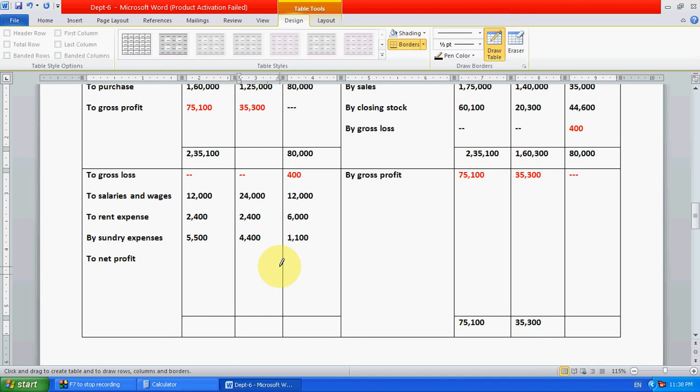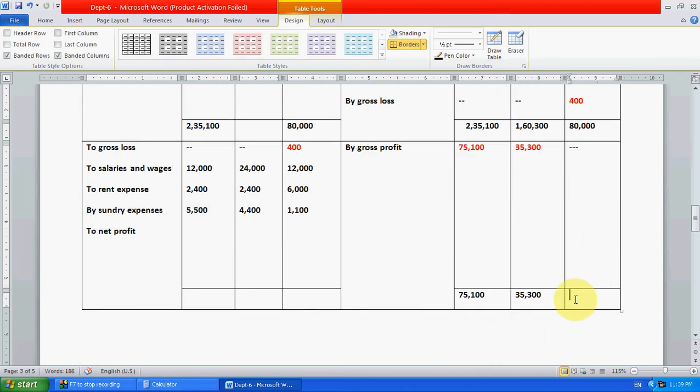Here it is completely nil, so a net loss will appear definitely, because sundry expenses will have to come. Now this is 75,000. First write the net profit here.